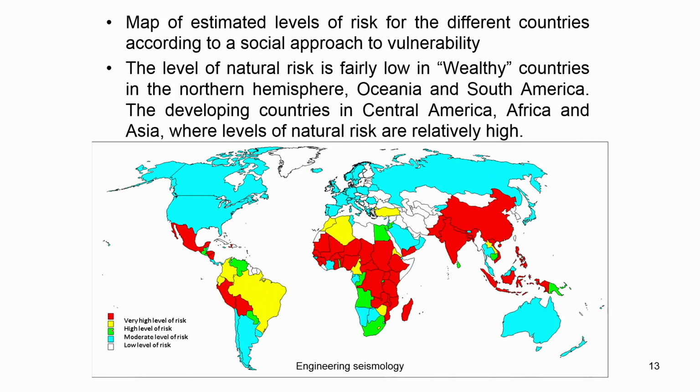If we compare the global map with different countries, for example the US and India, you can see that the US, even though it has a very high level of exposure to these natural disaster events, is a very moderate to low risk region. That means if an earthquake or any natural disaster comes, the people are not going to be affected much.